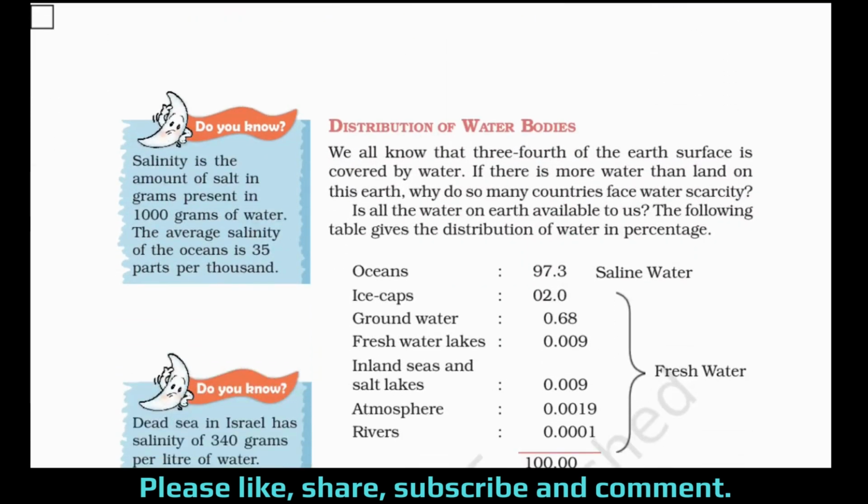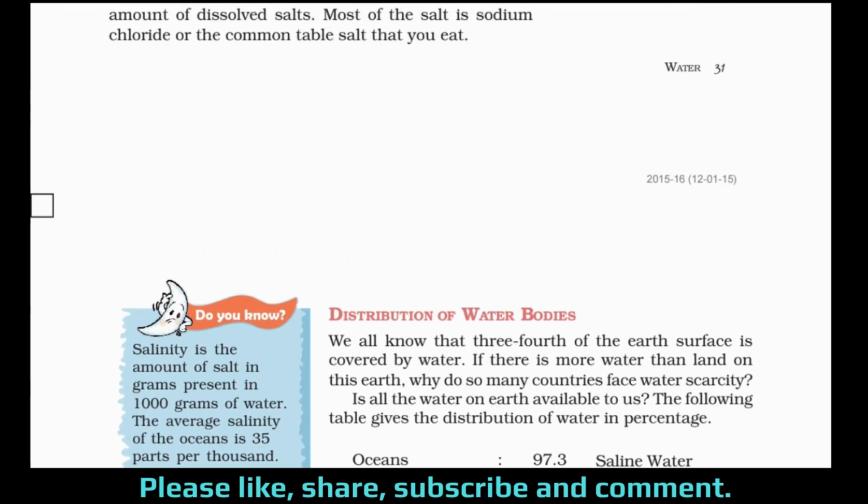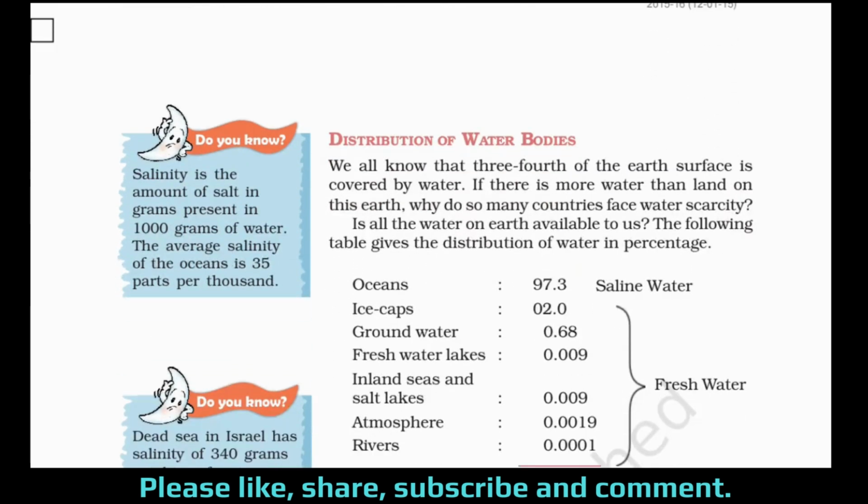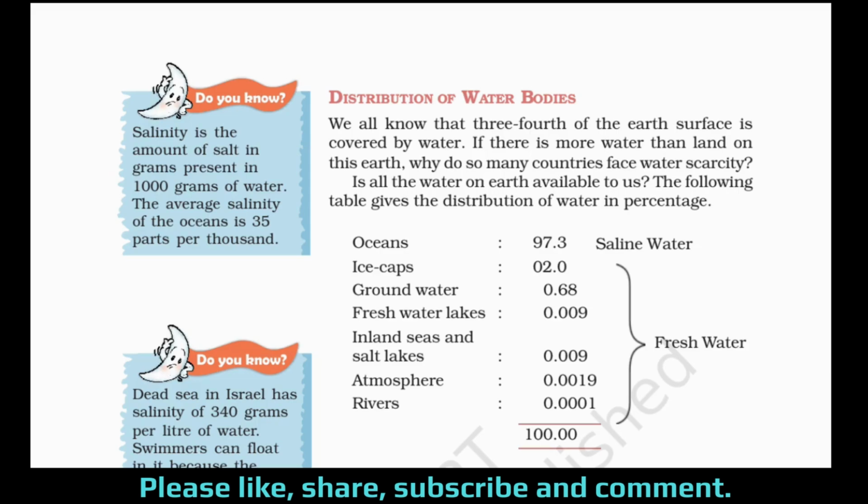Now come to the third page. Distribution of water bodies. Now we all know that 3/4 of the earth's surface is covered by water. If there is more water than land on this earth, why do so many countries face water scarcity? Now the answer to this question is because all the water is not fit for drinking. Only hardly some percent of water is fit for drinking.